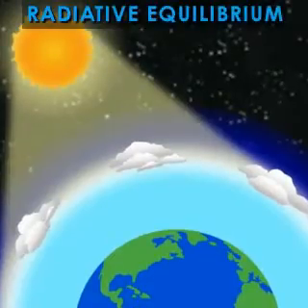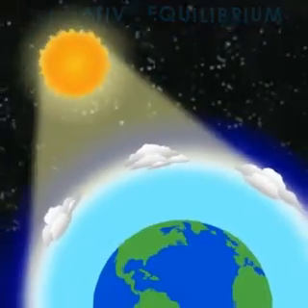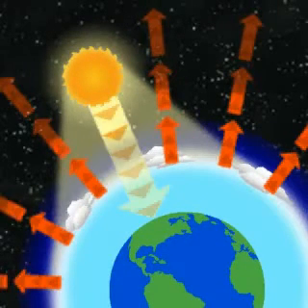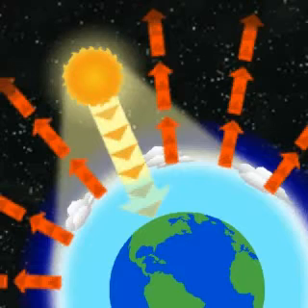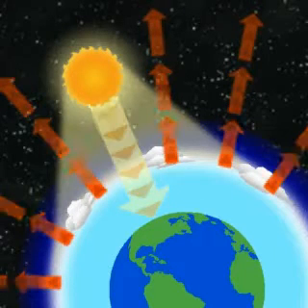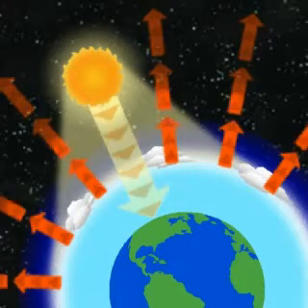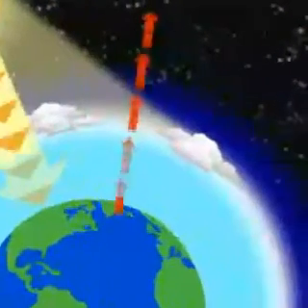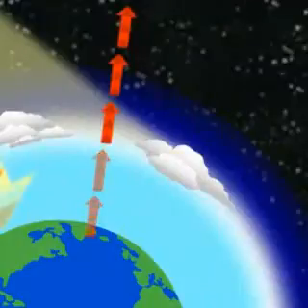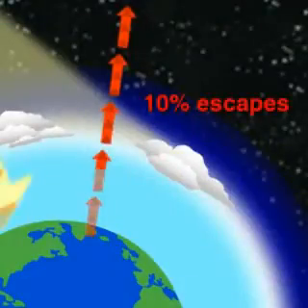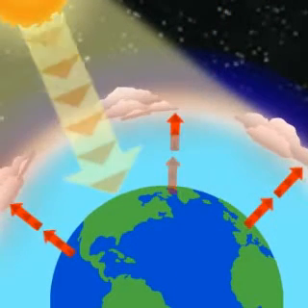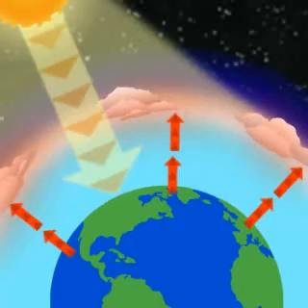Because there is a radiative equilibrium, we know that the planet emits enough long-wave radiation into space to equal the solar radiation absorbed by it. However, most of the long-wave radiation that is emitted by the planet into space is emitted by the atmosphere rather than the surface of the Earth beneath it. Although the surface of the Earth does emit long-wave radiation, only about 10% of this radiation passes through the atmosphere and escapes into space. The rest is absorbed by clouds and by greenhouse gases in the atmosphere.